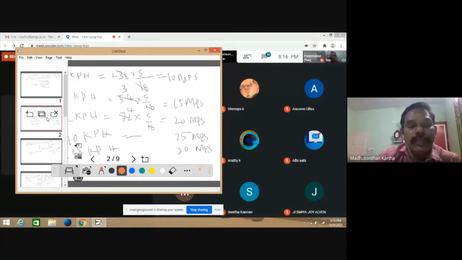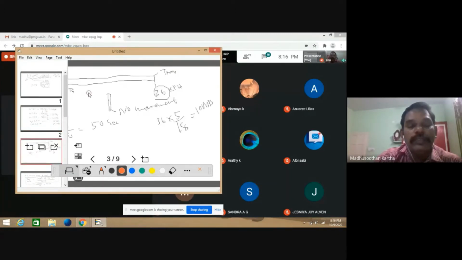The next point: this is the conversion of 36 kilometers per hour into meters per second as 10 meters per second, 54 kilometers per hour as 15 meters per second, 72 kilometers per hour as 20 meters per second. This type of mental calculation is comfortable for identifying the answer within a fraction of a second.